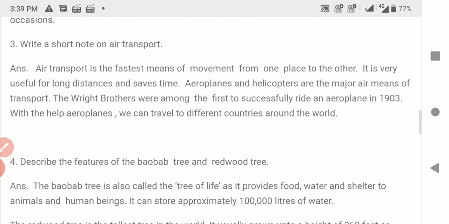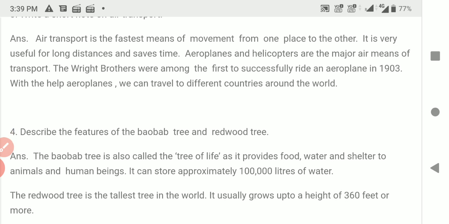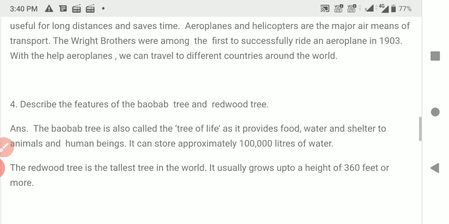Fourth question. Describe the features of the baobab tree and redwood tree. The baobab tree is also called the tree of life as it provides food, water and shelter to animals and human beings. It can store approximately 1 lakh liters of water. The redwood tree is the tallest tree in the world. It usually grows up to a height of 360 feet or more.